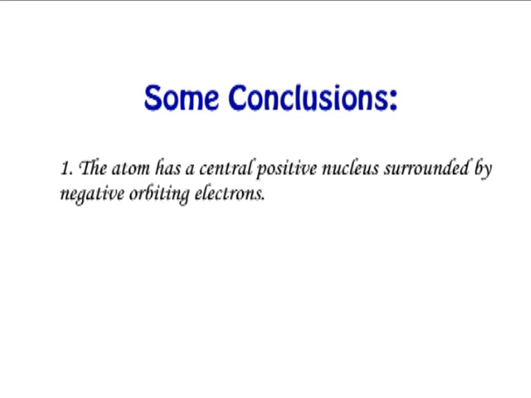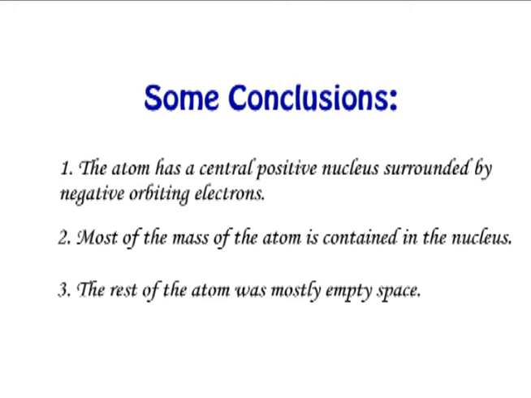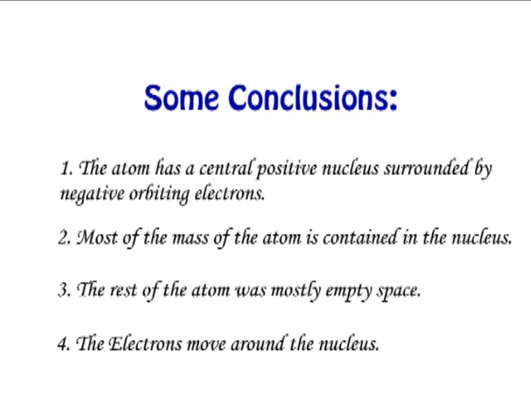Some conclusions made by Ernest Rutherford. 1. The atom has a central positive nucleus surrounded by negative orbiting electrons. 2. Most of the mass of the atom is contained in the nucleus. 3. The rest of the atom is mostly empty space. 4. The electrons move around the nucleus.